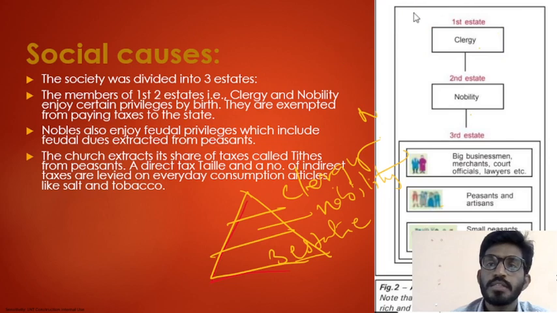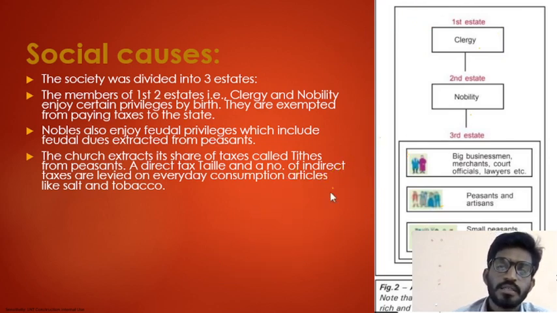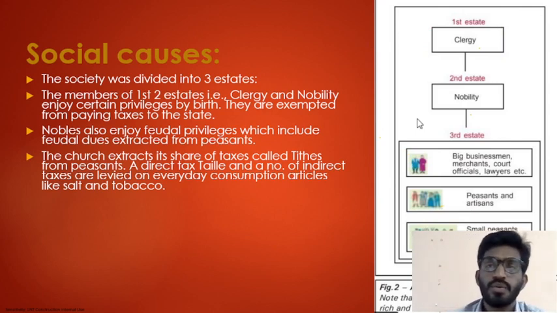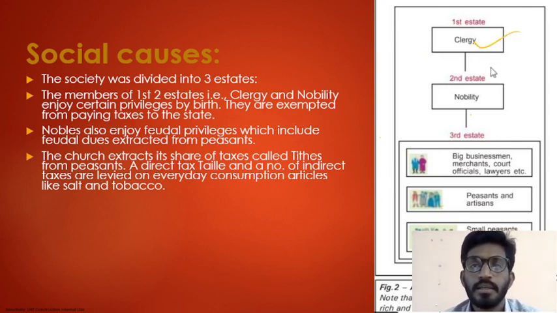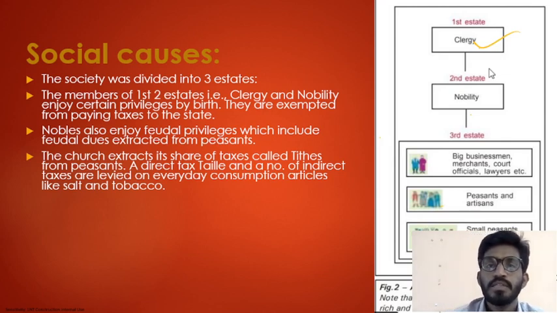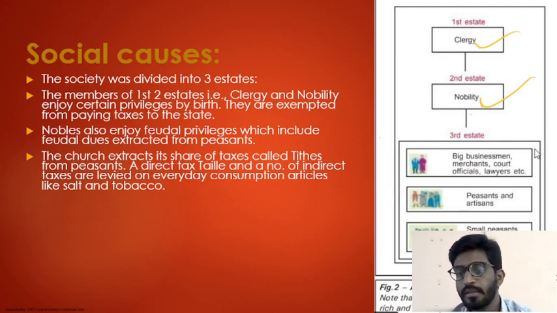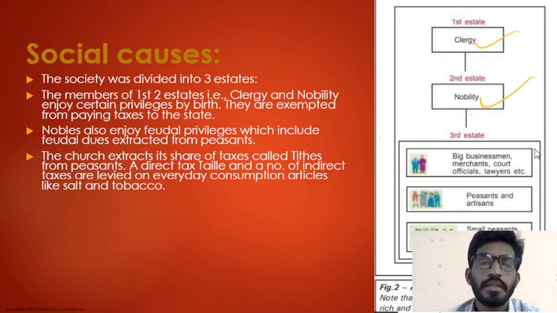Here in social causes, the first cause is that the people of France were divided into three estates. First estate is clergy. In this category only church people come. And second one is nobility. The noble people all come under this category. And in the third estate, some are richer people, and peasants, servants, and laborers come under this category.